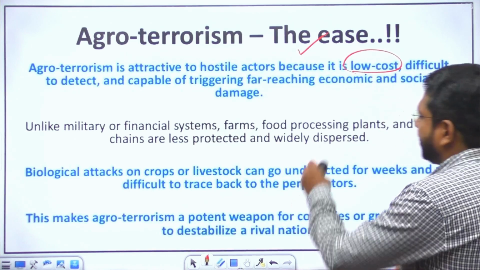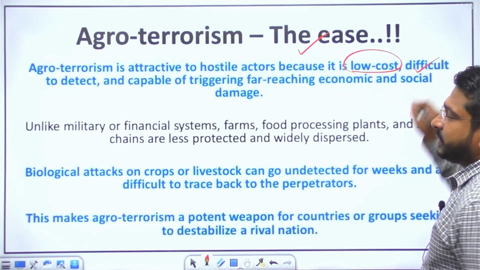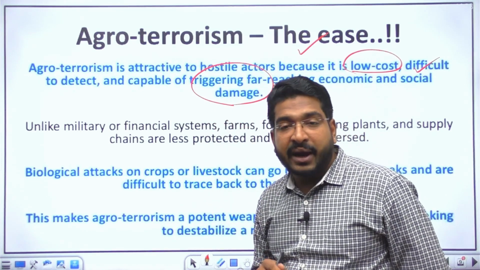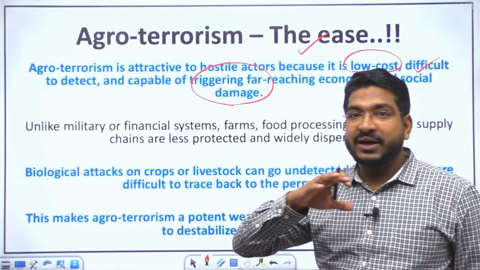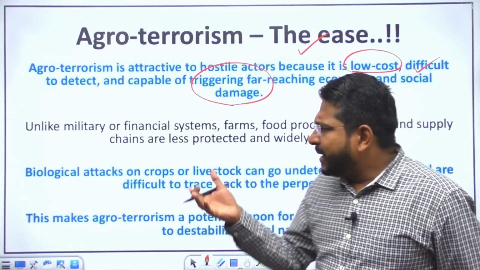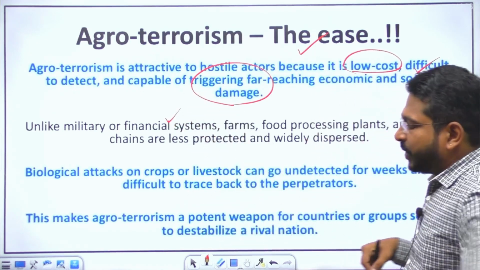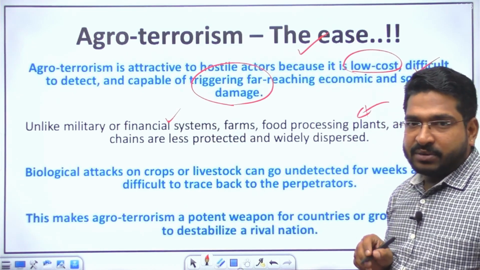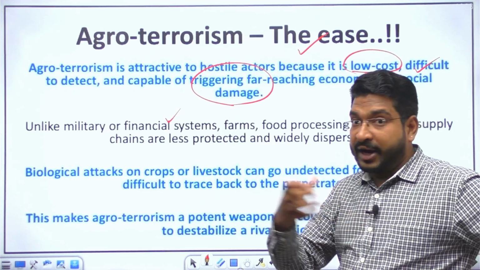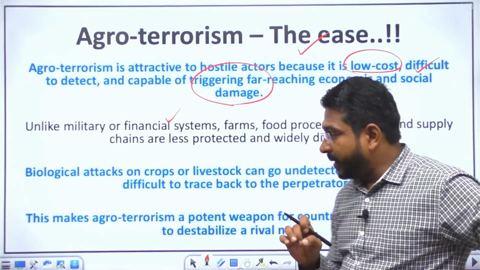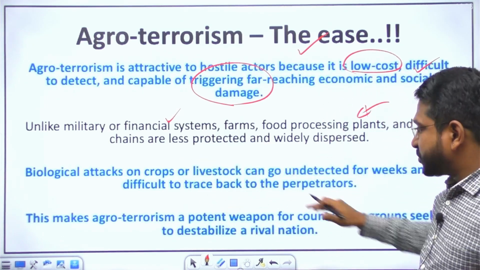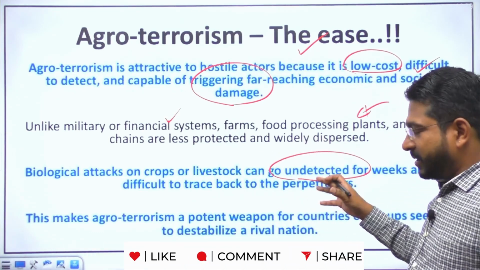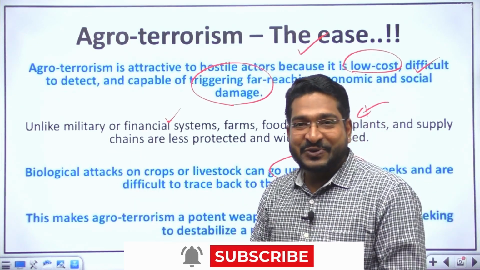It's a low cost attack, and it is very difficult to detect, and it can lead to far-reaching consequences and damage. It may impact the food security, the nutrition security of an entire region or entire country. Unlike any military or financial attack, an agro-terror attack hits the food processing plants, which might disrupt the food supply. Again, a wider population can be impacted by that. Biological attacks on crops and livestock generally go undetected for weeks together, for many days, and whoever has attacked can escape very easily.